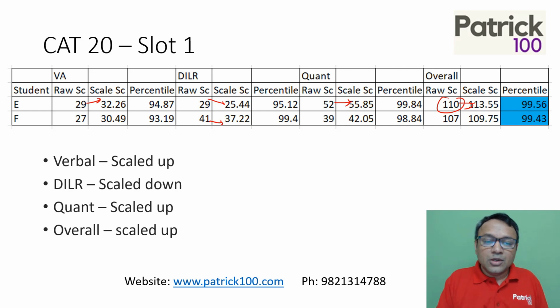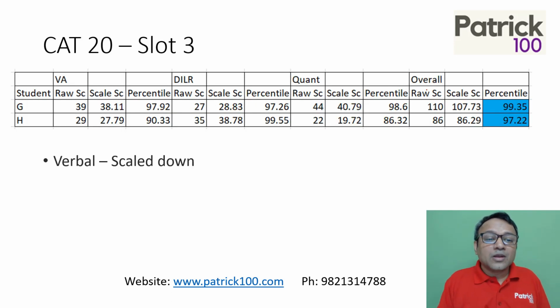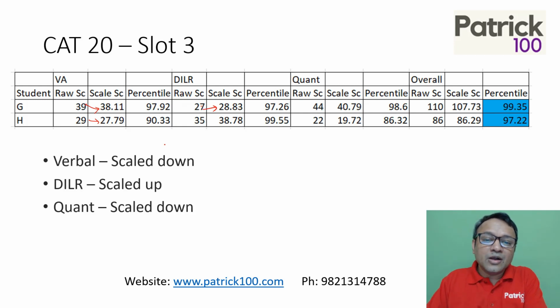That's how it goes. If you look at slot 3, verbal again was scaled down, but not by much, a little bit. Whereas DILR was scaled up, a little bit, and quant was scaled down. This is how it happened.